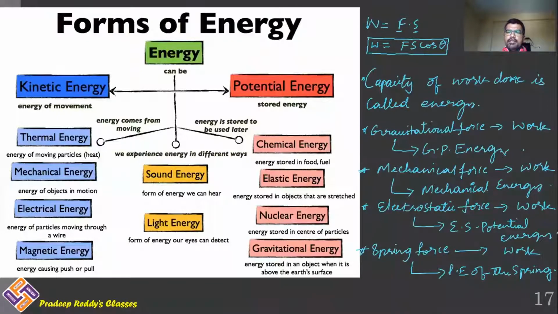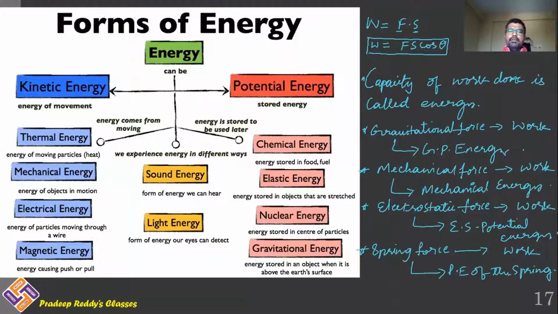If mechanical force is doing work, it is called mechanical energy. If electrostatic force is doing work, it is called electrostatic potential energy. If spring force is doing some work, you call it spring energy or potential energy of the spring.